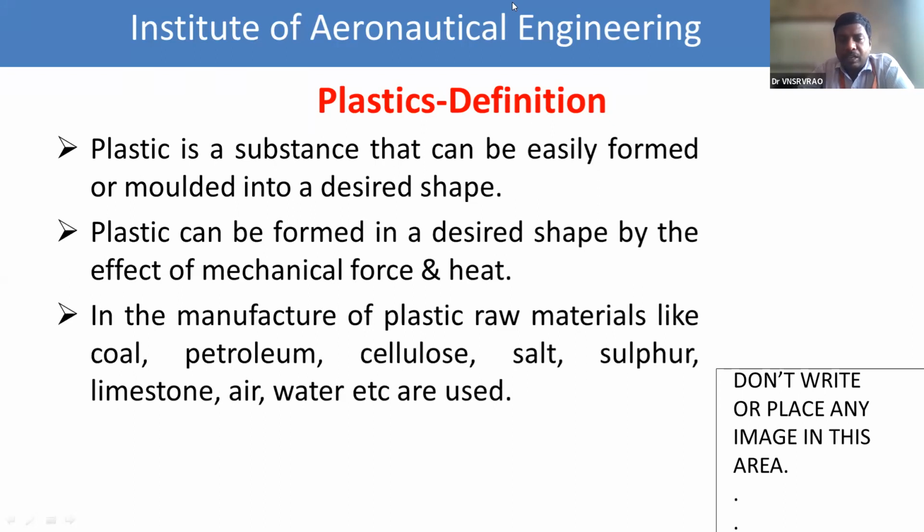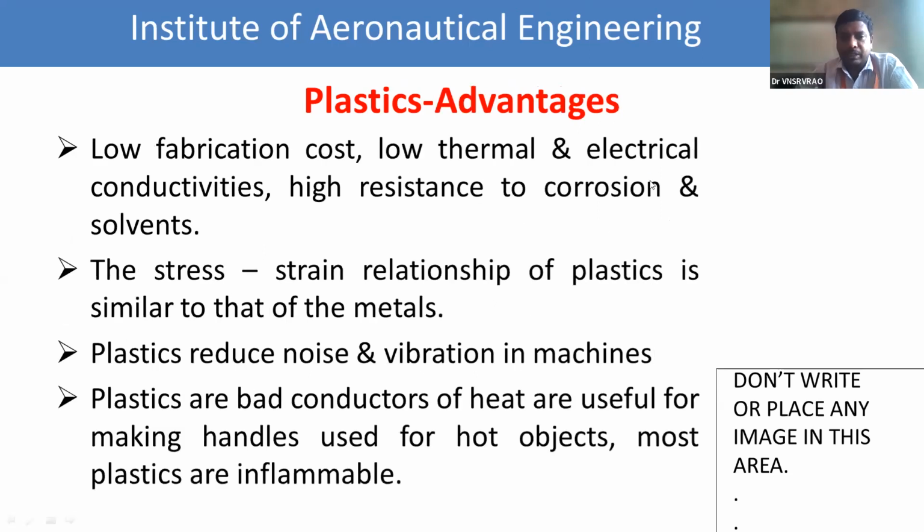Okay? What are the raw materials used for manufacture of plastic? Coal, petroleum, cellulose, salt, sulfur, limestone, air, water. Okay. All these materials are included in the manufacture of a plastic. Yes. Okay.